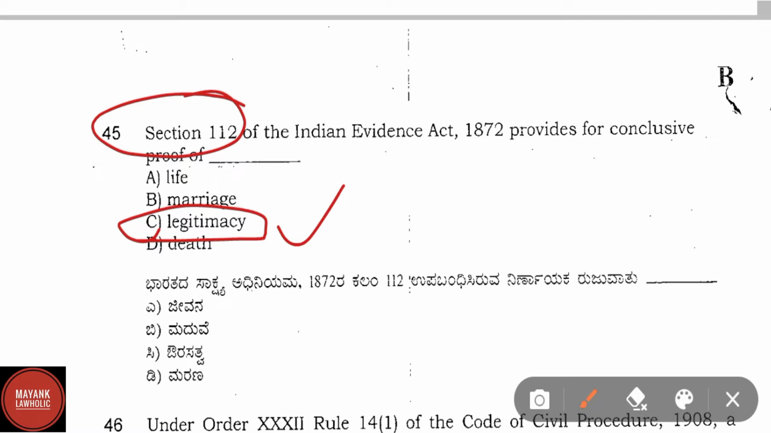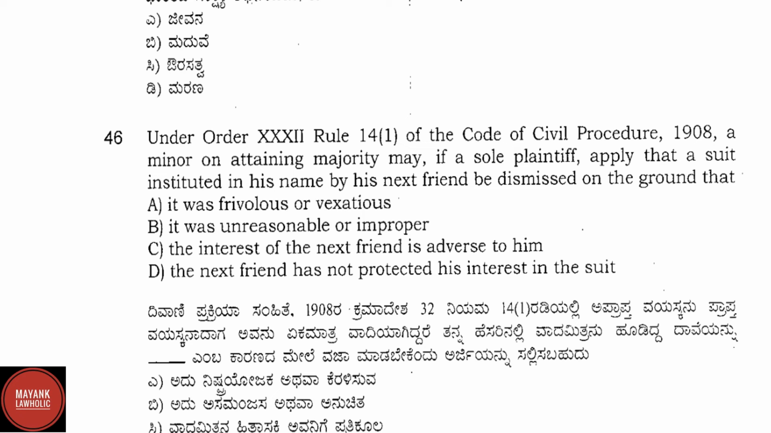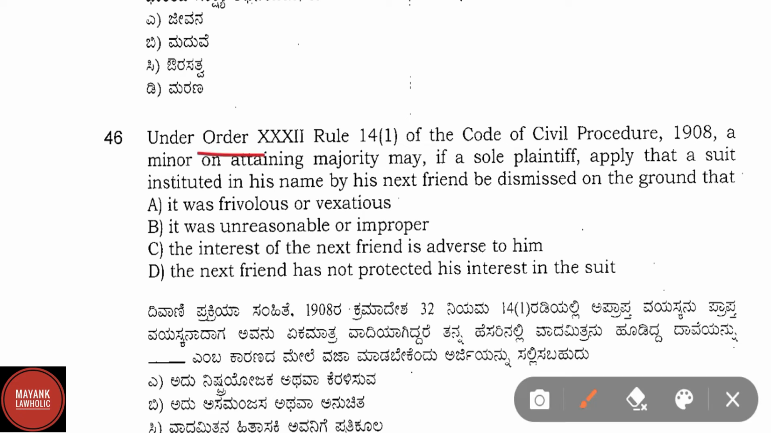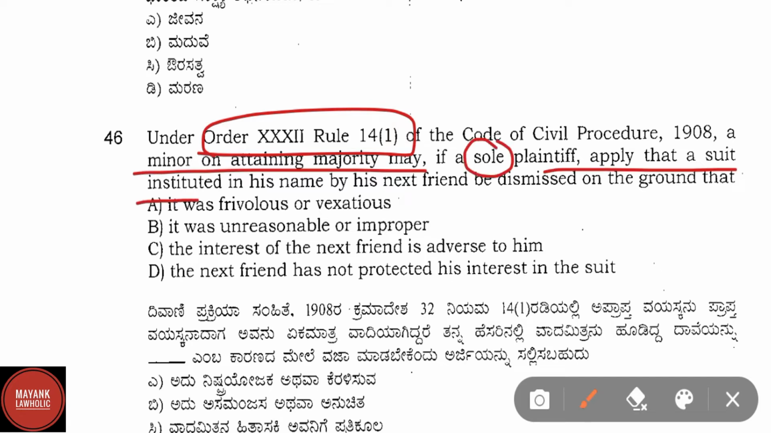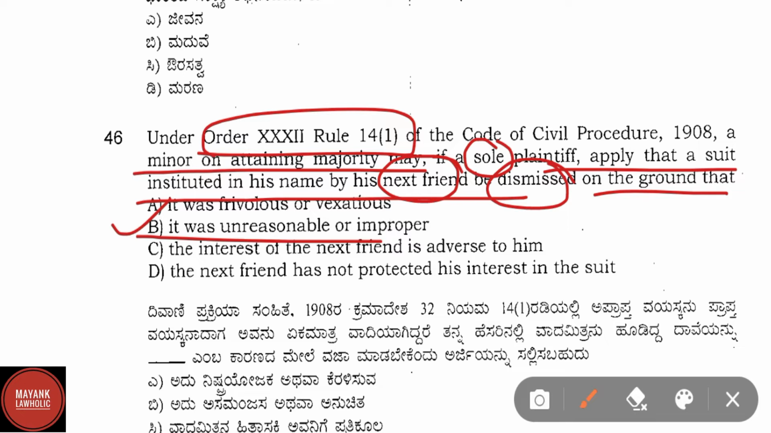Now let us proceed to question number 46. Under Order 32, Rule 14, subsection 1 of the CPC, a minor on attaining majority may, if a sole plaintiff, apply that a suit instituted in his name by his next friend be dismissed on the ground that option A, it was frivolous or vexatious, option B, it was unreasonable or improper, option C, the interest of the next friend is adverse to him, and option D, the next friend has not protected his interest in the suit. Here correct answer is option B, that is it was unreasonable or improper.